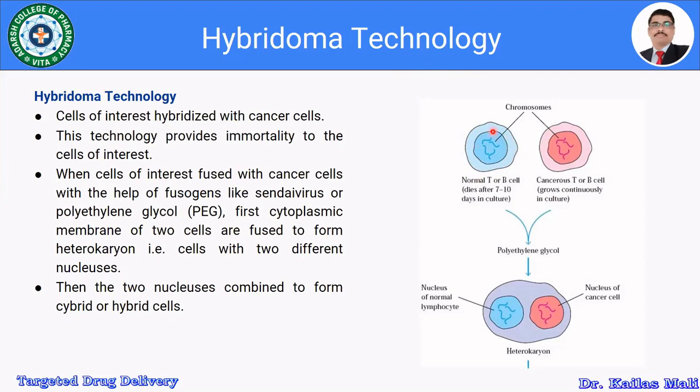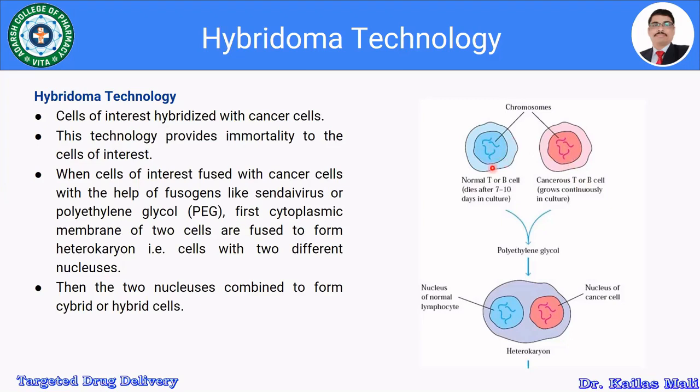Combine these splenocytes with the separated myeloma cells, that is a cancerous T or B cell. Here these are the chromosomes present in the cancerous cell, and these are the chromosomes present in the normal T or B cell.